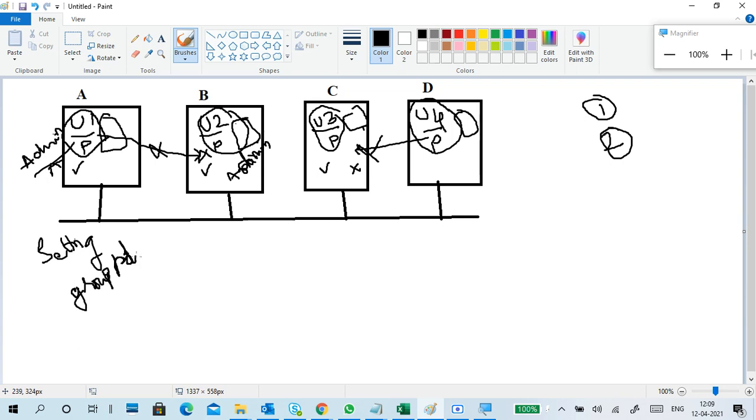Every PC's group policy is applied to that PC only. That's why we call it a local group policy. If I create a group policy here, it is applied here only. So every PC's policy settings are on that PC only, individual only.